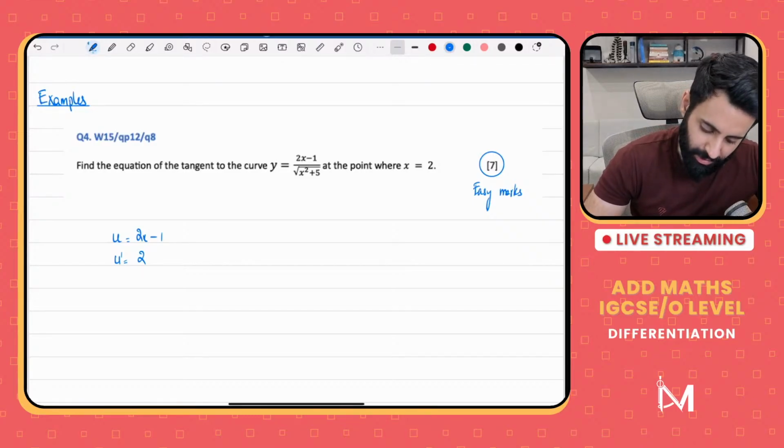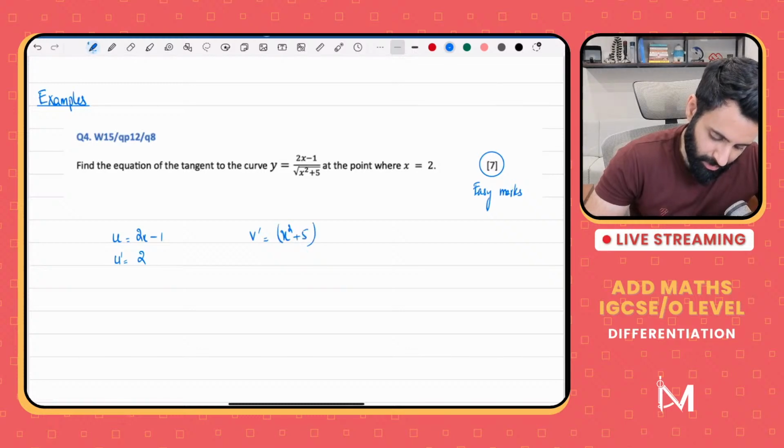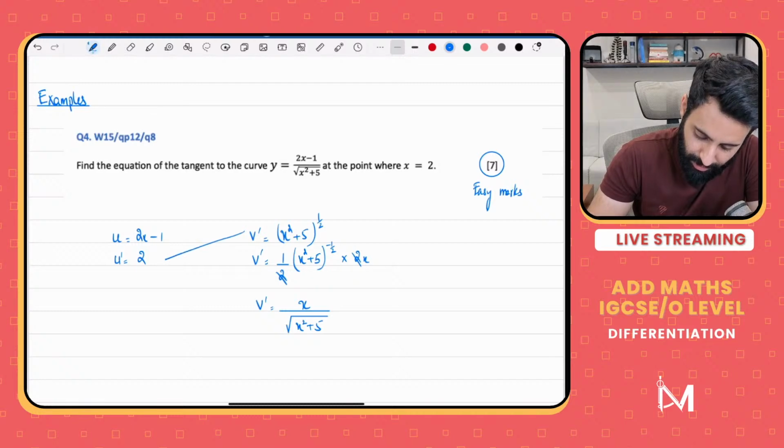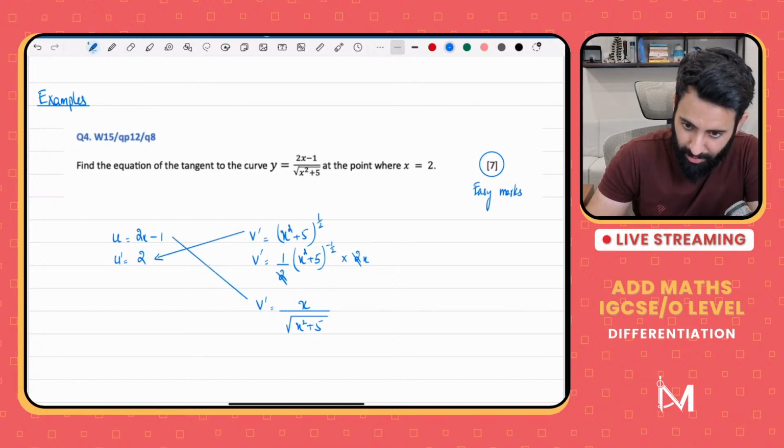Okay, so this is u prime. Let's find out v. V will be x square plus 5 raised to the power half, which means v prime will be equal to 1 upon 2 into x square plus 5 raised to the power half minus 1, which is minus half, multiplied by 2x. So this 2 and this 2 cancel. V prime is equal to x upon square root of x square plus 5. Okay, so what's quotient rule? Quotient rule is vu prime minus uv prime upon v square.